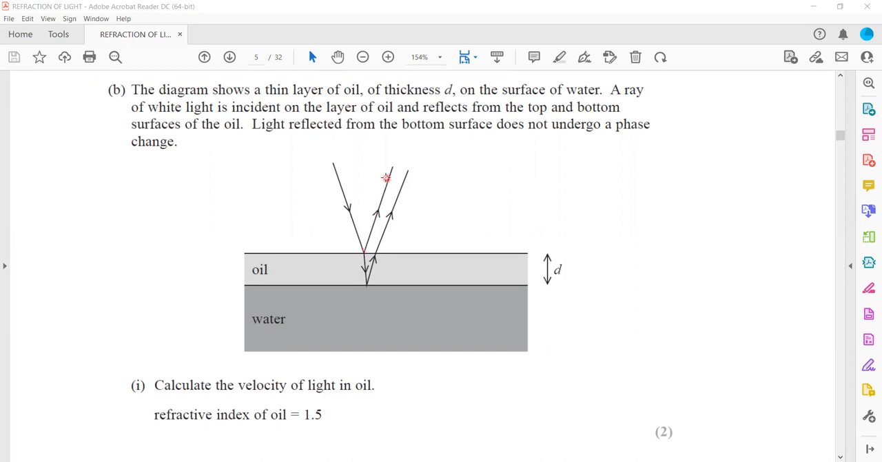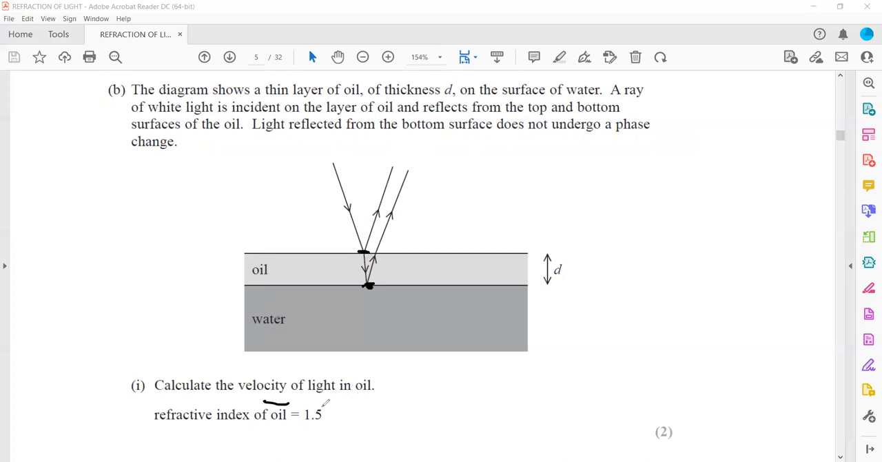Some of the light is reflected, which undergoes a phase change of 180 degrees, and the remaining light is refracted. Then it bounces back. If this is a wave, when a crest hits, a trough goes out. And the two waves will be 180 degrees out of phase. That's why destructive interference is there. The light reflected from the bottom surface does not undergo a phase change. Only this one undergoes a phase change.